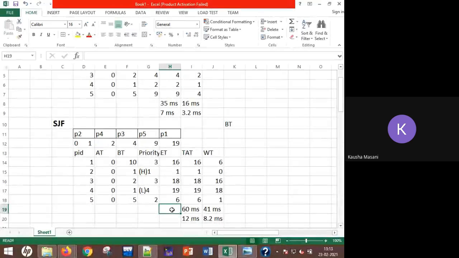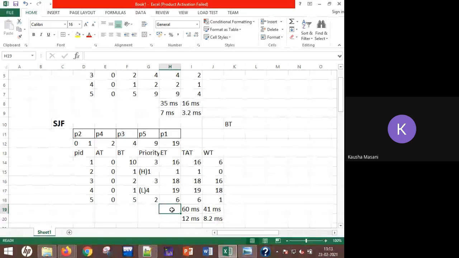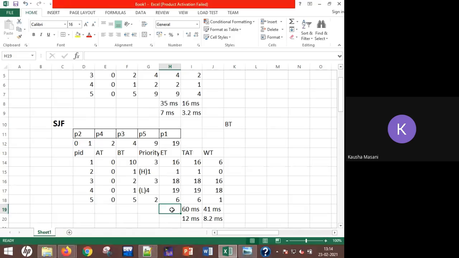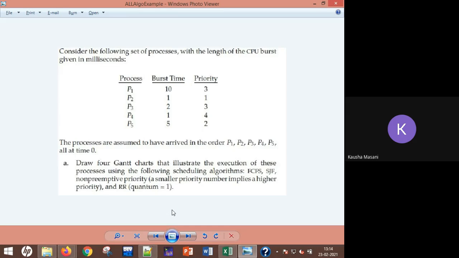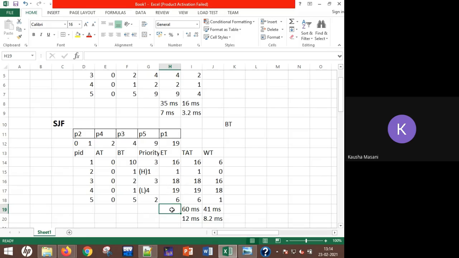Time quantum will be given to you in the question. Please do take these sums a little bit in a serious way. They are having 6 marks. Time quantum is not assumed. It will be given to you in the question. See, in the question it is given quantum equal to 1. I hope online students, everybody understood the question, and you have the appropriate answers also.